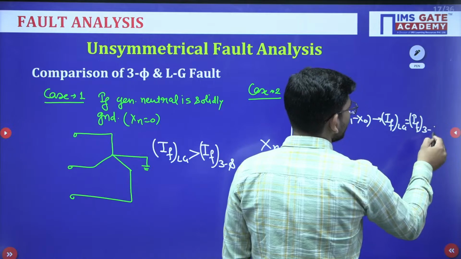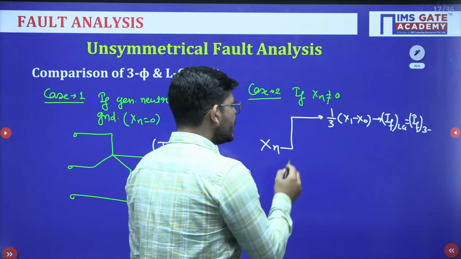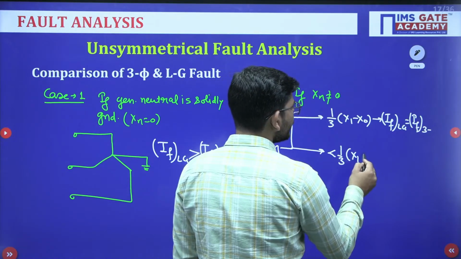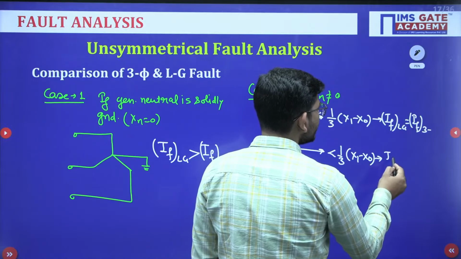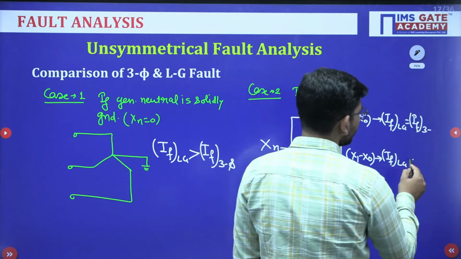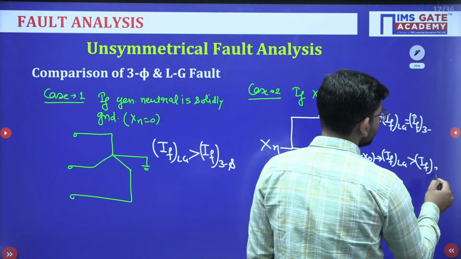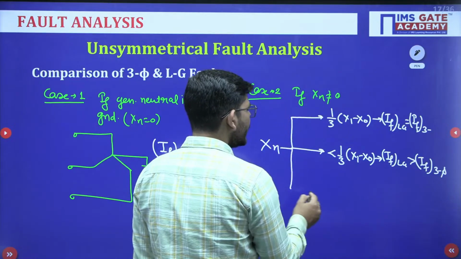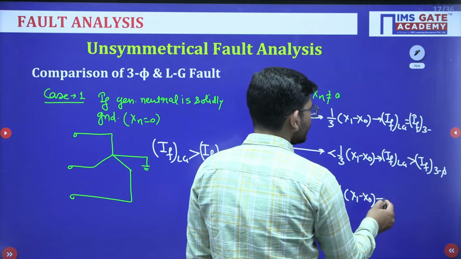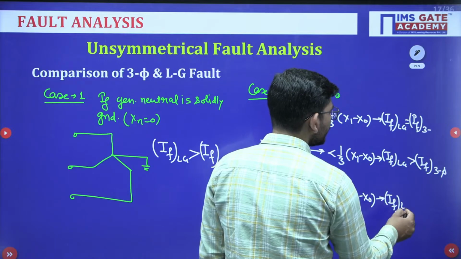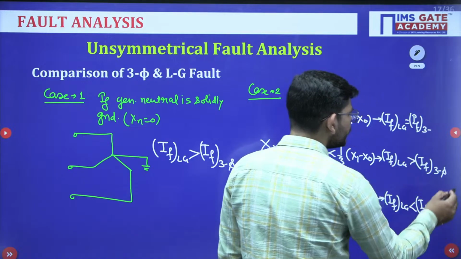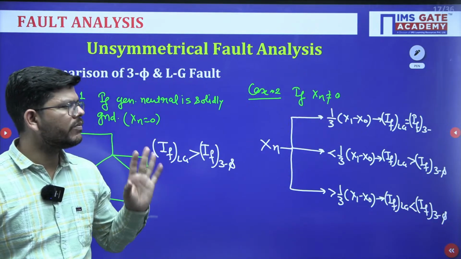Okay, both are severe. Now suppose this has a value less than 1/3 of (X1 minus X0). In that case, the line to ground fault current will be more severe than the three phase fault current. Okay. Now if this is greater than this value, then the line to ground fault current is less severe and the three phase fault current will be more severe, and you will choose the circuit breaker as per the rating of the three phase fault current.